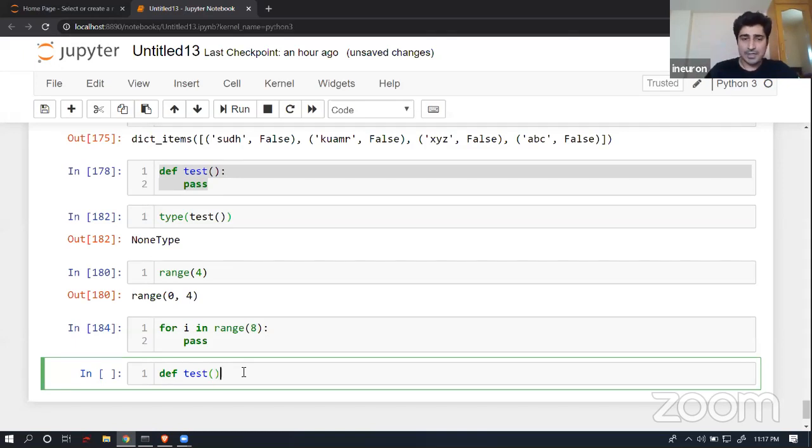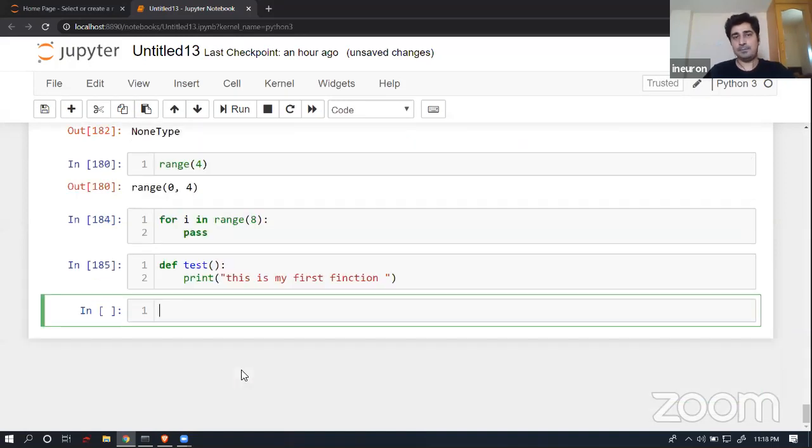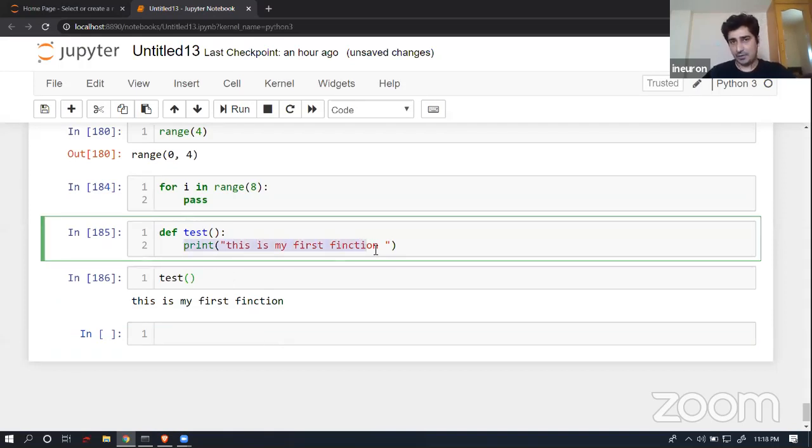So here I'm just creating a test function in this particular place, and then print something. So this is my first function. Simple. And then if I call this function, you will be able to see that whatever I have written over here, it returns the same thing. So it doesn't matter how many operations I write in this particular place, it will be able to return something.